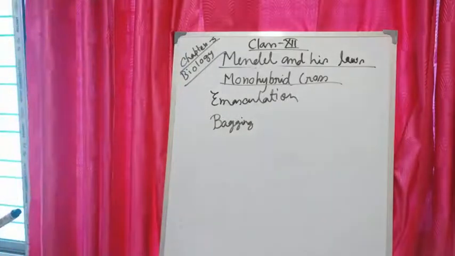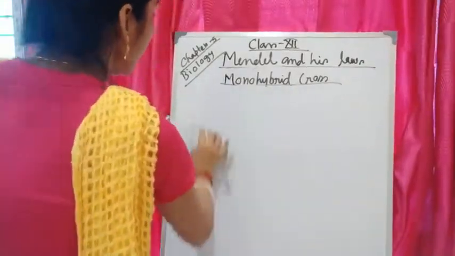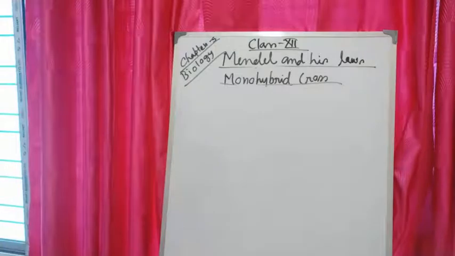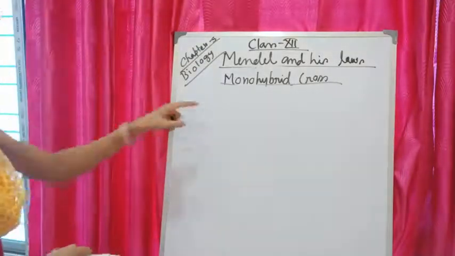After that he performed his experiment. So what are the different stages of the experiment? I will show you. In the first stage, Mendel took the character of seed height. He took a tall plant and a dwarf plant and then cross-pollination was done. I will show you Mendel's monohybrid cross. Mono means one.